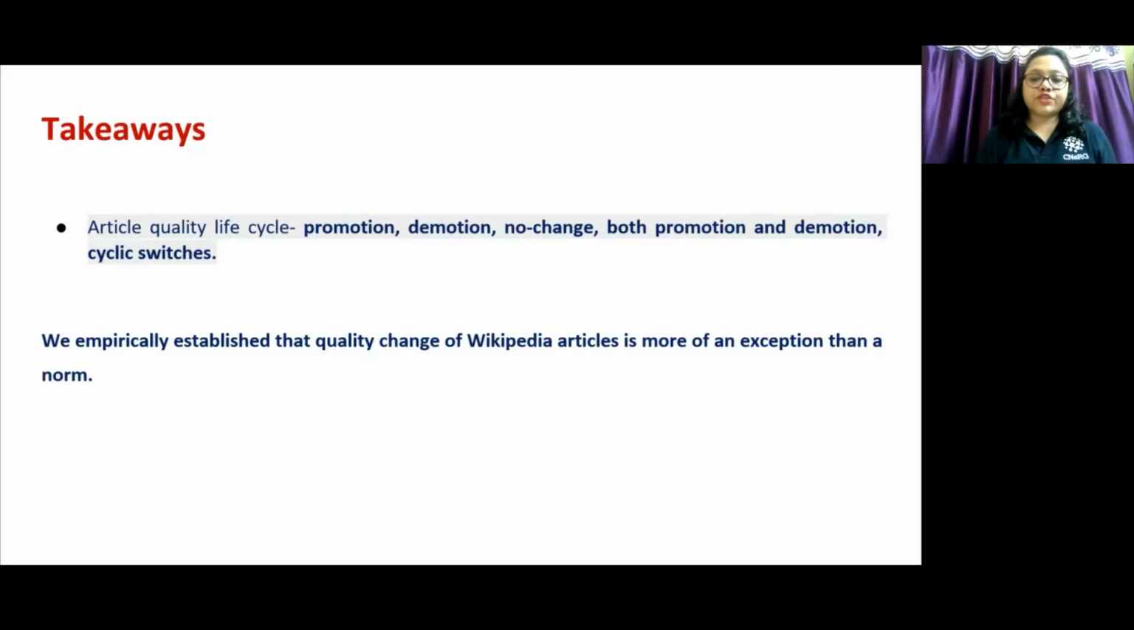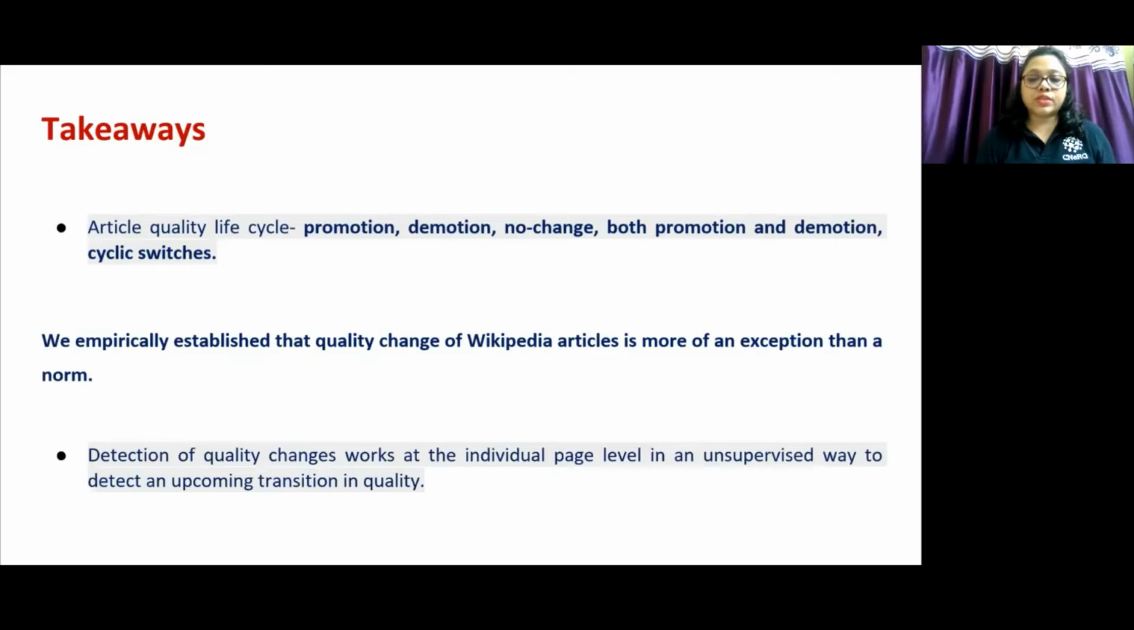With a series of very intuitive features, we are able to obtain decent scores in detecting upcoming quality changes. This modeling can show the way to design full-fledged alert systems for the Wikipedia community for timely decisions on quality changes.